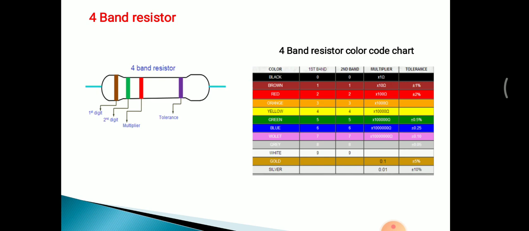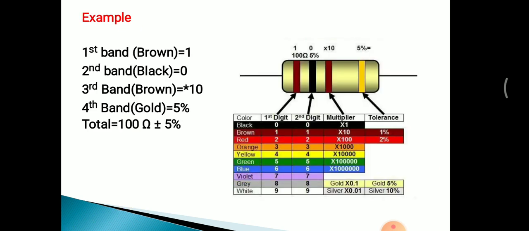The second and third columns show the value for the first and second bands, and the third and fourth columns show the multiplier and tolerance. I will give you an example so you get more idea how to calculate the resistance value of a resistor. This is an example of a 4 band resistor.